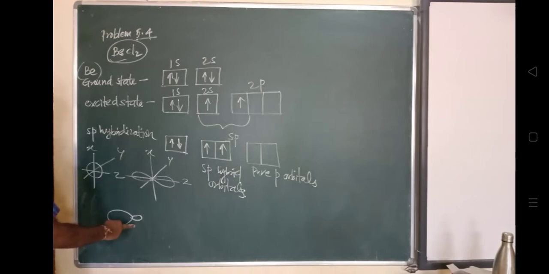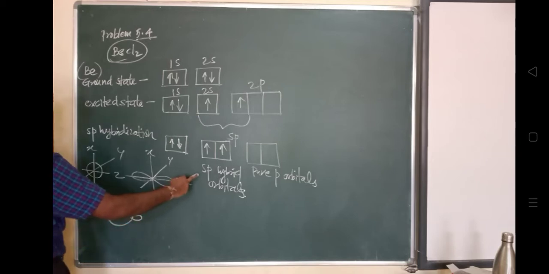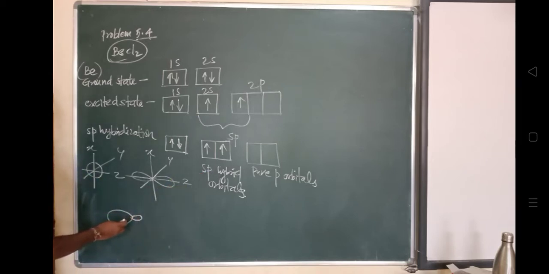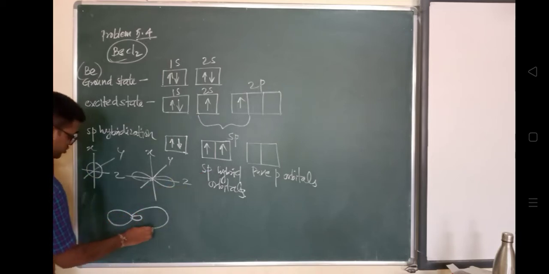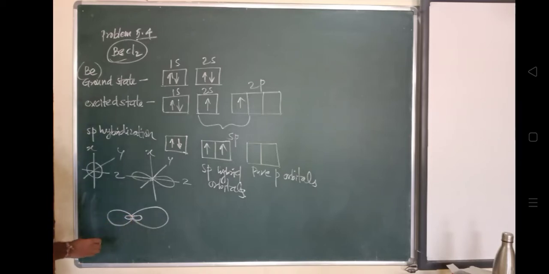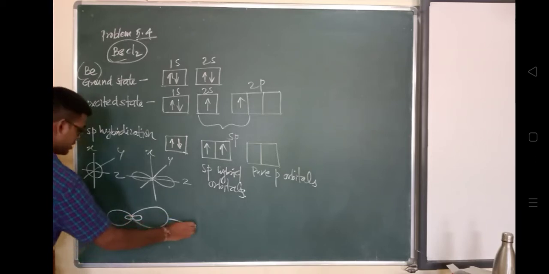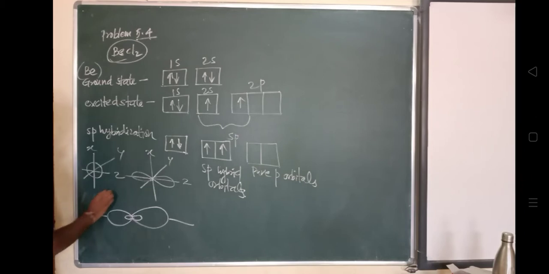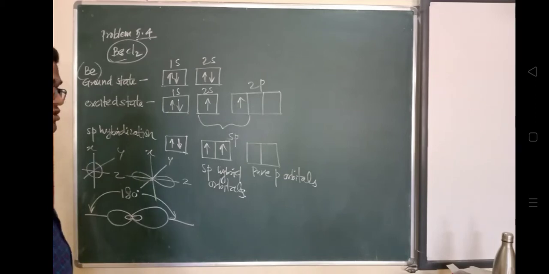The angle between sp3 hybrid orbitals is 109 degrees, in sp2 it is 120 degrees, and in sp hybridization it is 180 degrees. So the angle between the linear beryllium sp hybrid orbitals is 180 degrees.